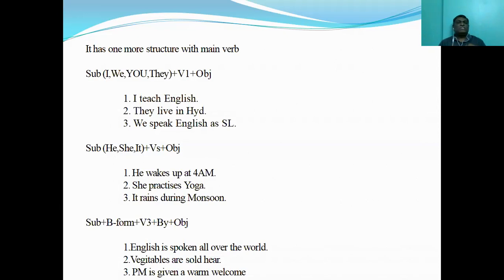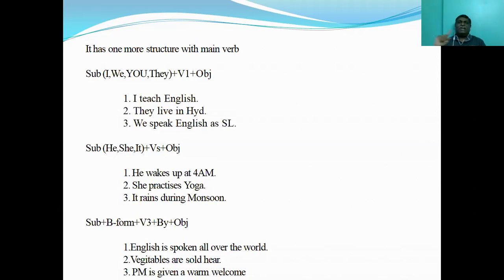Similarly, when you use the subject he: he wakes up at 4 o'clock. He does a lot of exercise. He takes his breakfast on time. He takes his breakfast around 8 o'clock. He goes to office. Try to observe. He goes to. He wakes up. He does. He refreshes. He takes bath.